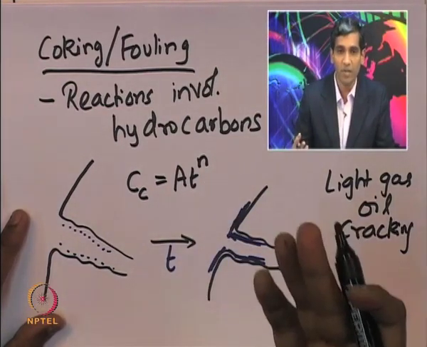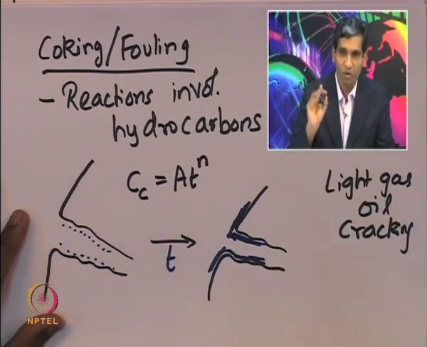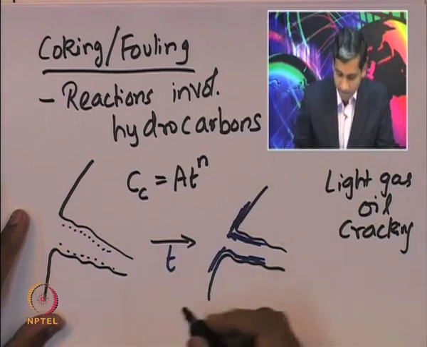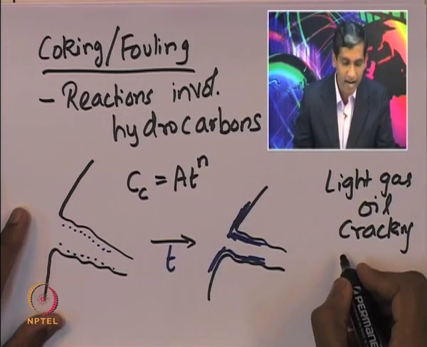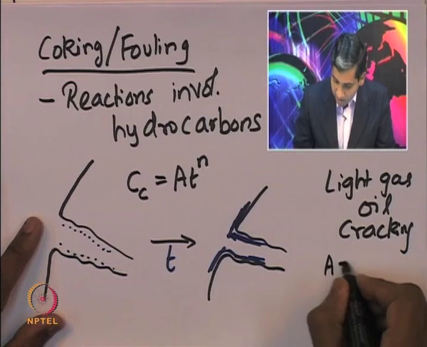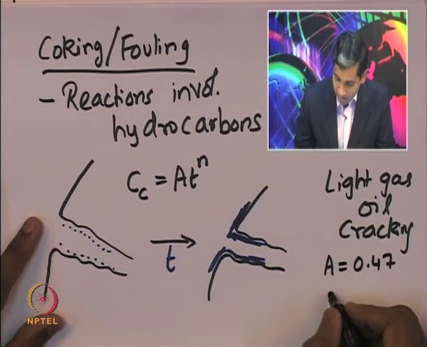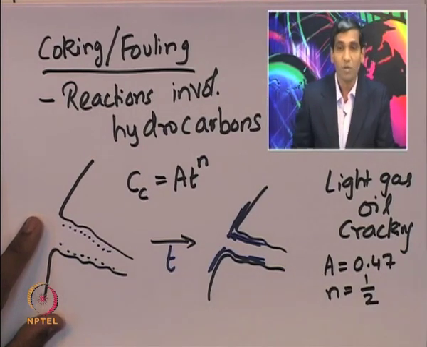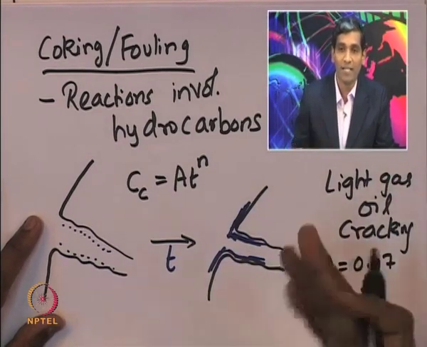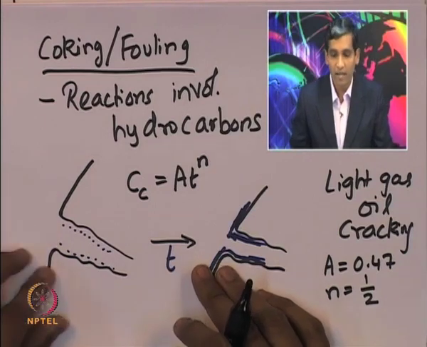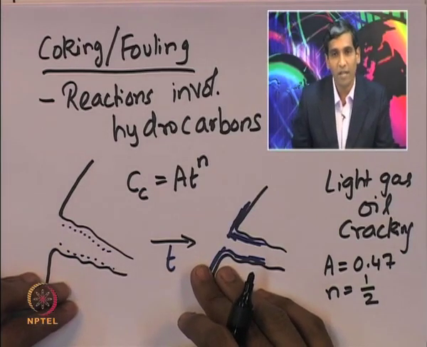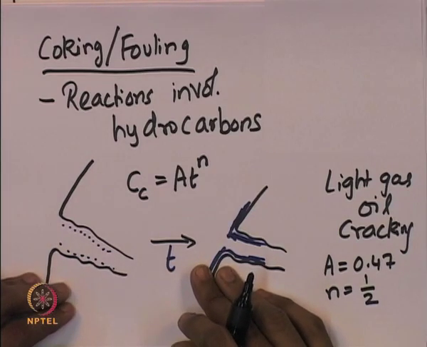So, as time increases, the coke gets deposited on the surface of the catalyst active sites. And for cracking of light gas oil, A has been found to be about 0.47 and n is about 1 by 2. So, those are the typical numbers that have been found for the light gas oil cracking process and the amount of carbonaceous material that gets deposited on the catalyst site.